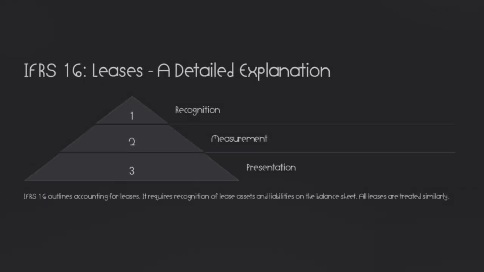IFRS 16, leases. A detailed explanation: IFRS 16 outlines accounting for leases. It requires recognition of lease assets and liabilities on the balance sheet. All leases are treated similarly.